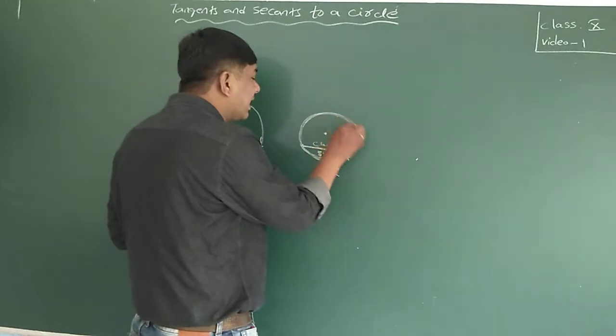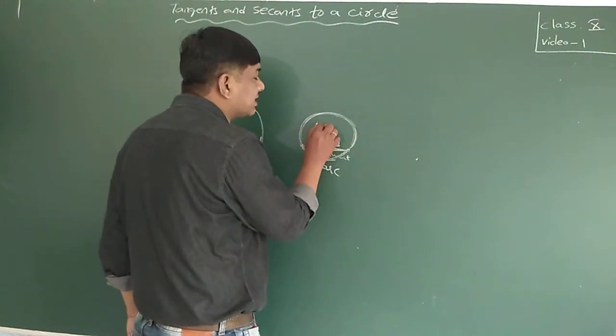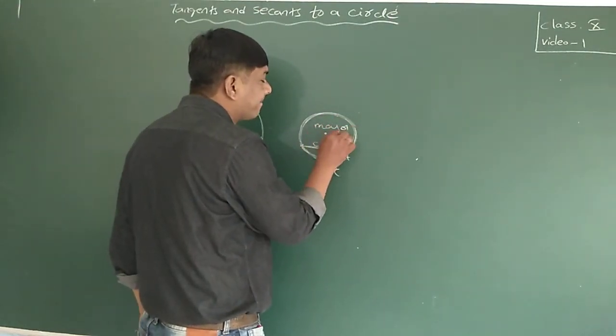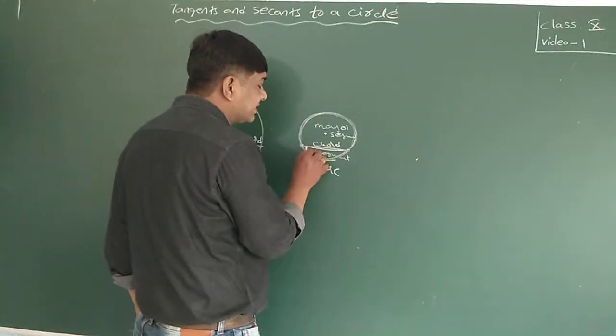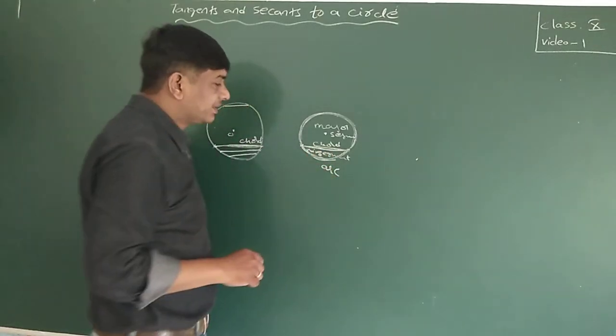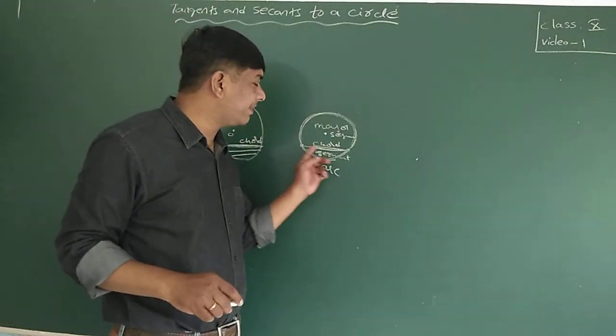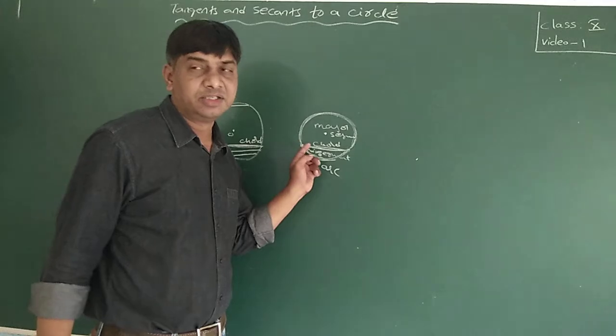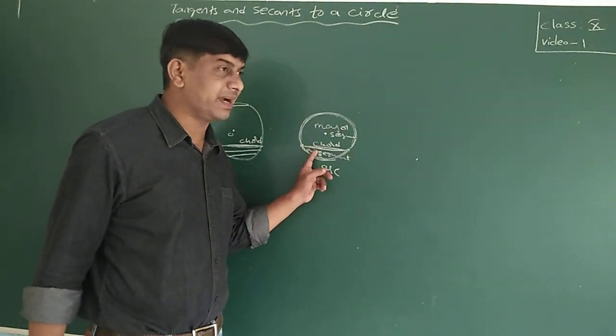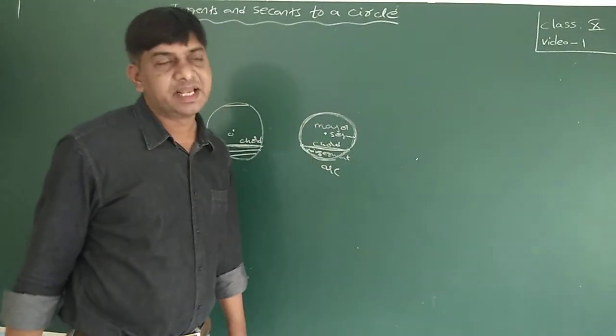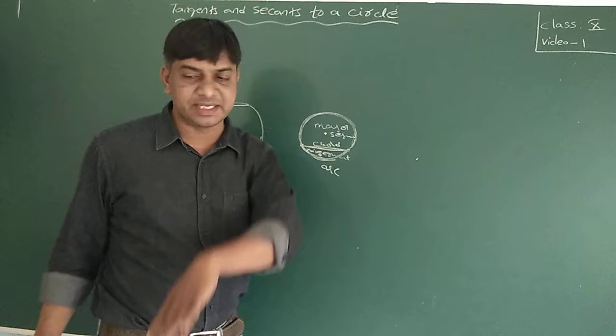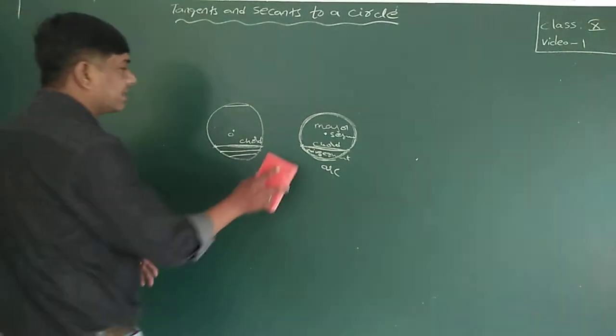This major arc and this chord region is called the major segment. This is the minor segment, made with the minor arc and the chord. These I will discuss in the next concept.